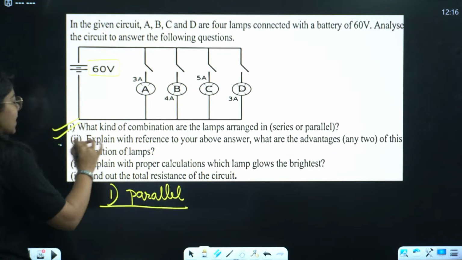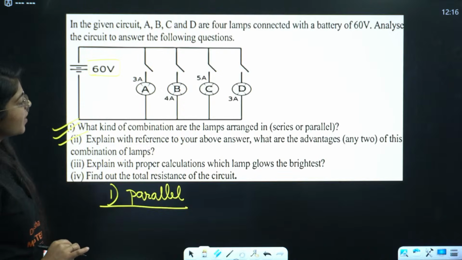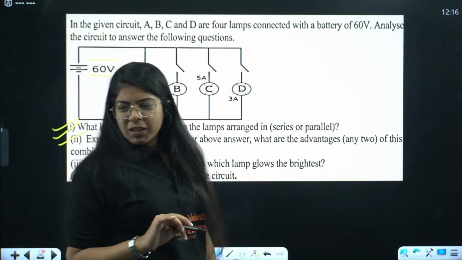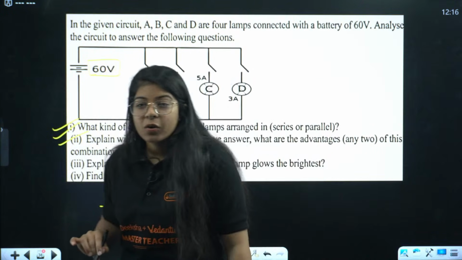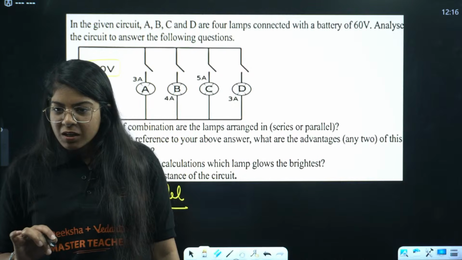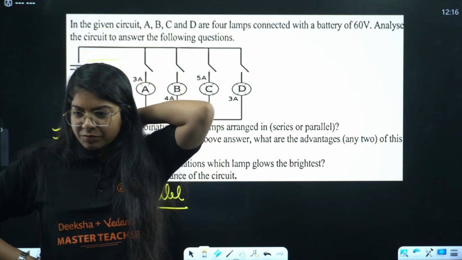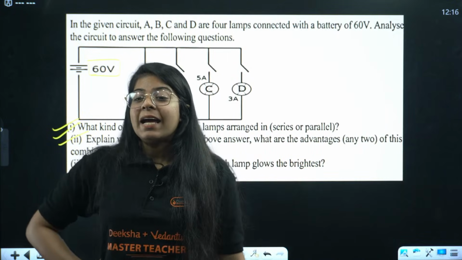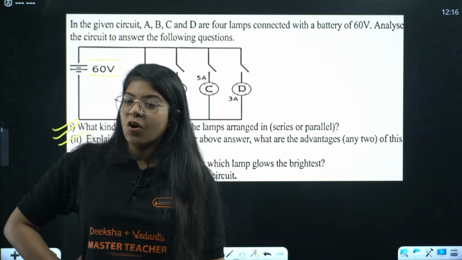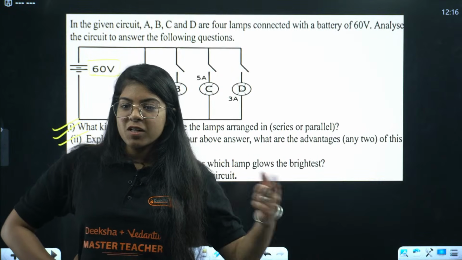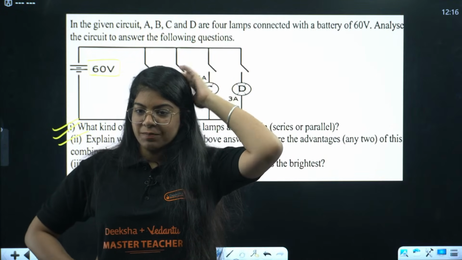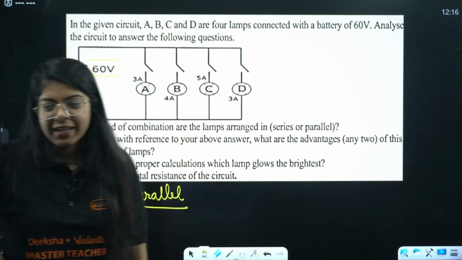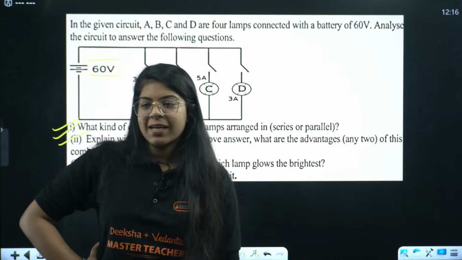Great. Now the second: explain with reference to your above answer what are the advantages of this combination of lamps. What are the advantages? Okay, we have an answer from Sharma ji. Every lamp gets different current according to their rating. Yes, your first part got vanished, Sharma ji. Sorry for that. Okay, yes. Independent operation, yes.